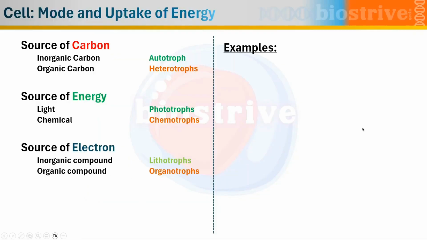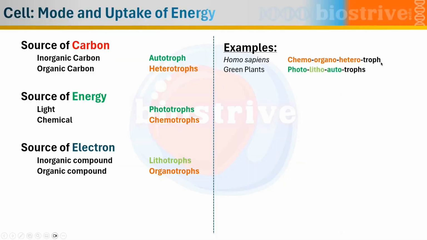Let's test this with some examples. First example is Homo sapiens. If we talk about the source of carbon, it is organic carbon. So we consider Homo sapiens as heterotrophs. If we talk about source of energy, the source of energy is not light. It is some kind of chemical compound. So we are chemotroph as well. And if we talk about source of electron, we take electron from organic compounds. So human beings are chemo-organo-heterotrophs.